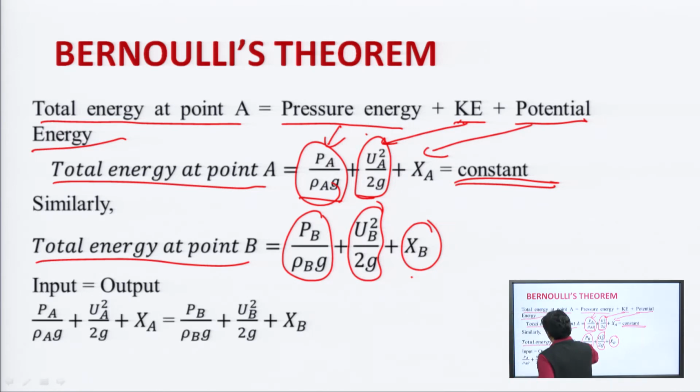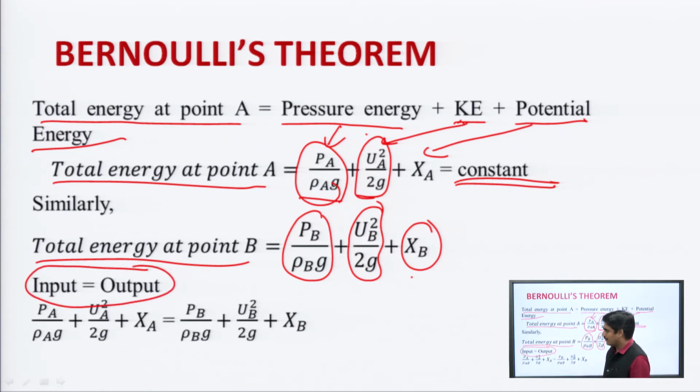Now, from the law of conservation of energy, input is equal to output. That means P A by rho A g plus u A square by 2 g plus x A will be equal to P B by rho B g plus u B square by 2 g plus x B. This is input, this is output.